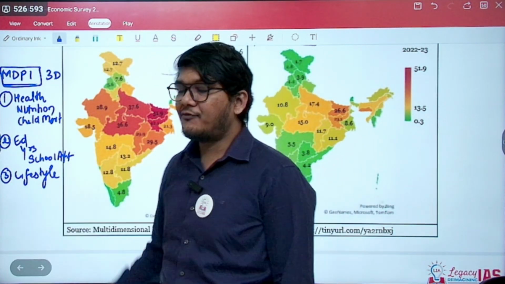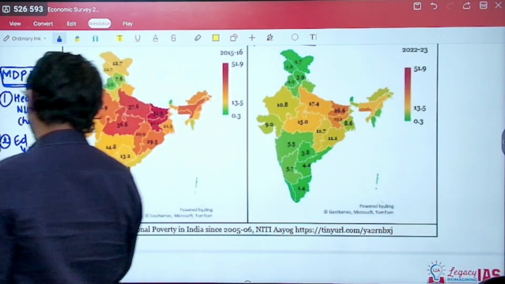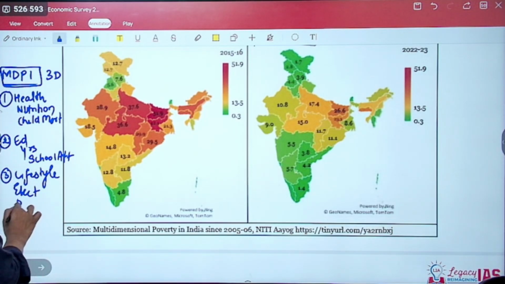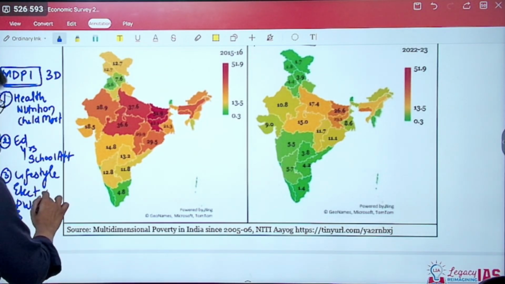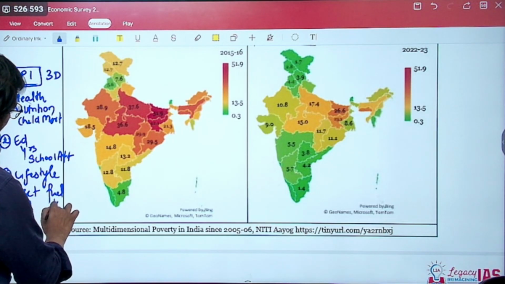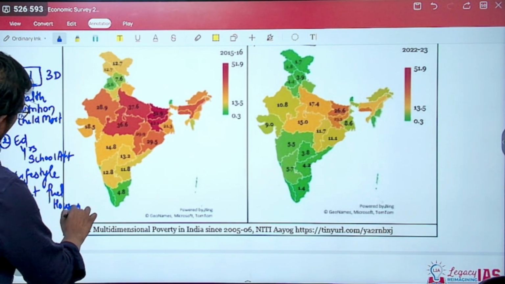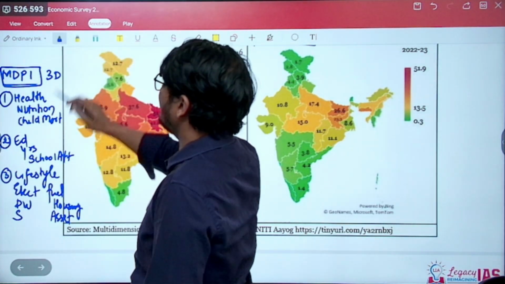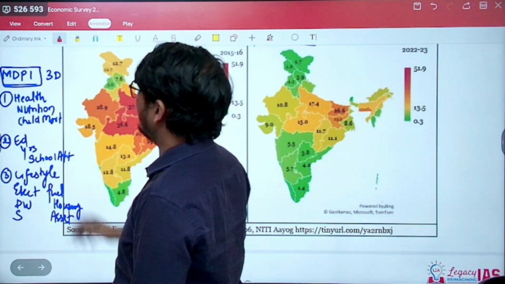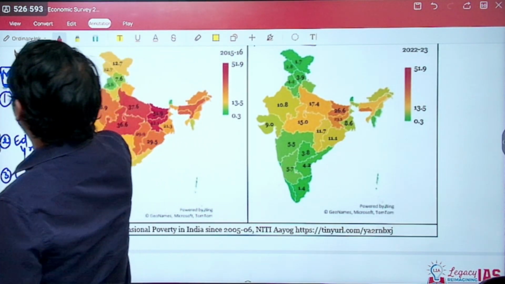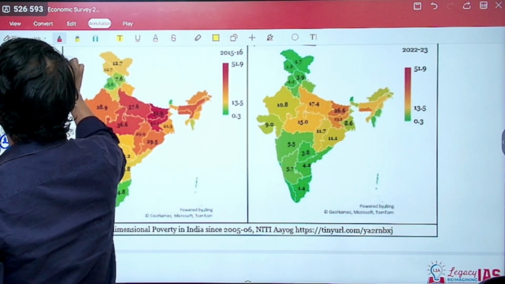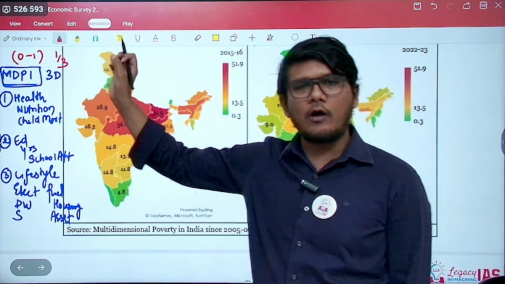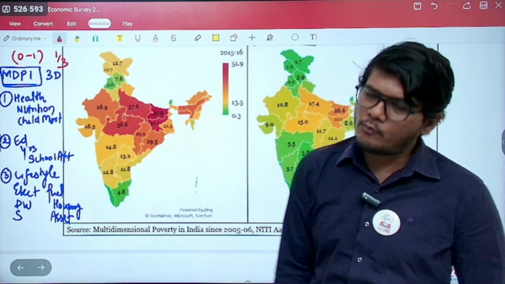Now in lifestyle there are 6 things that are included. For example, electricity, safe drinking water, sanitation, cooking fuel, housing, and assets. These are the 6 things included over here. Now we need to understand that there are 3 dimensions, the score ranges between 0 to 1, and the cutoff is 1/3. That means anyone who scores 1/3 or more will not be multidimensionally poor.